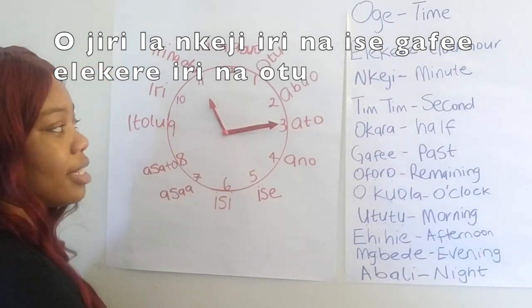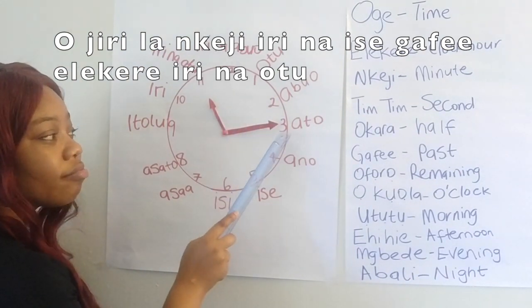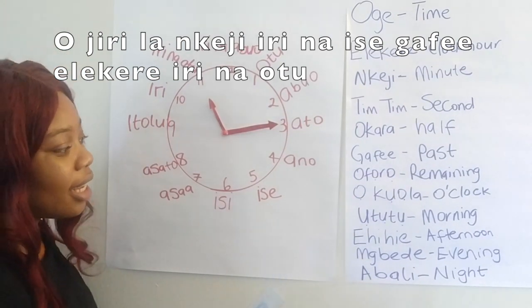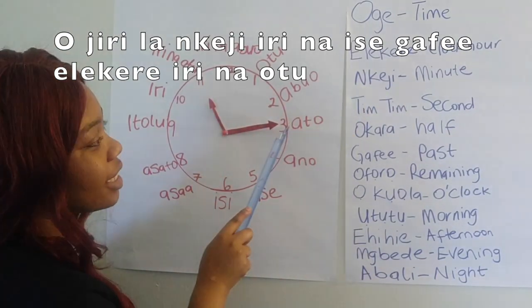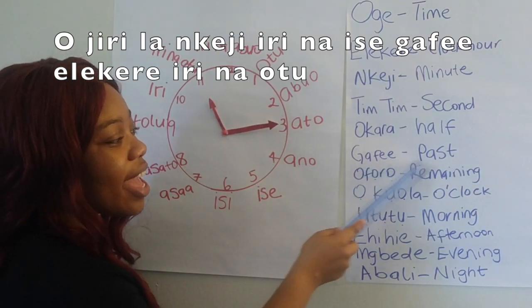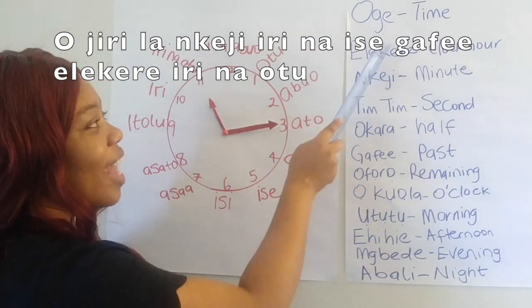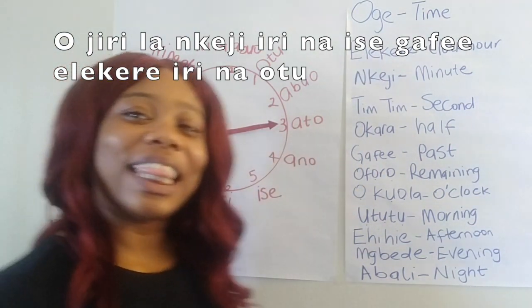This is by minutes now. O jirila iri na ise, which is 15 minutes. O jirila nkeji iri na ise gafee elekere iri na otu. That was a lot, huh?